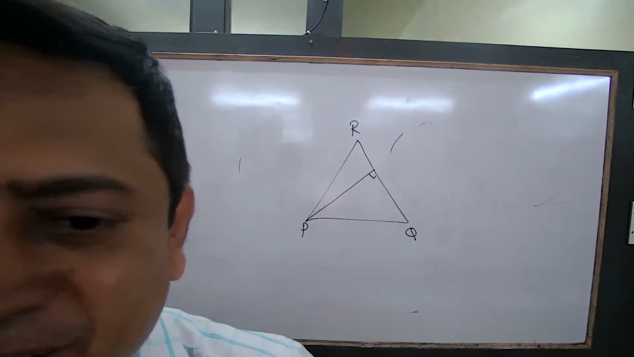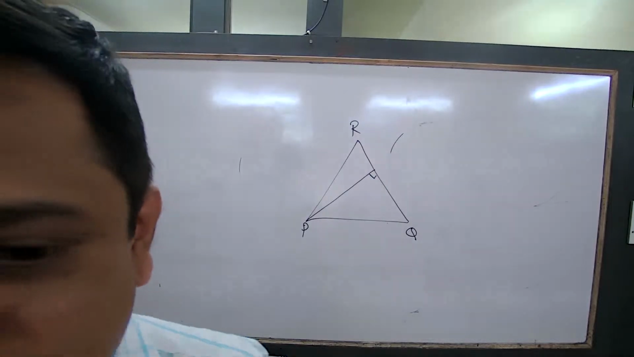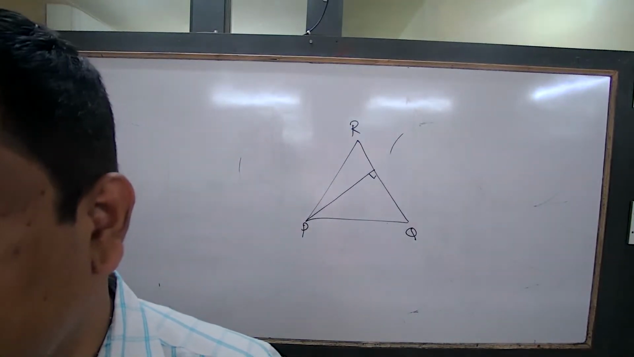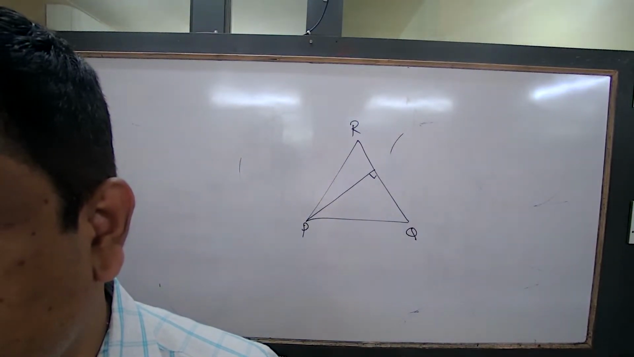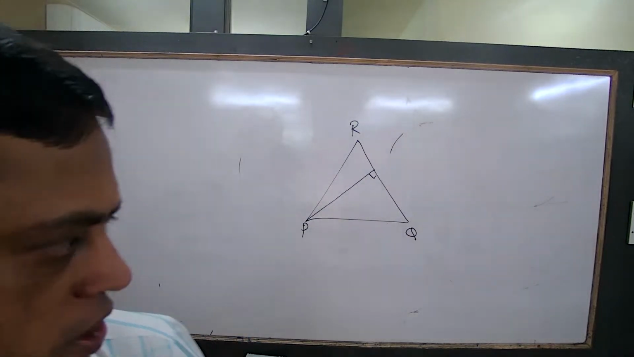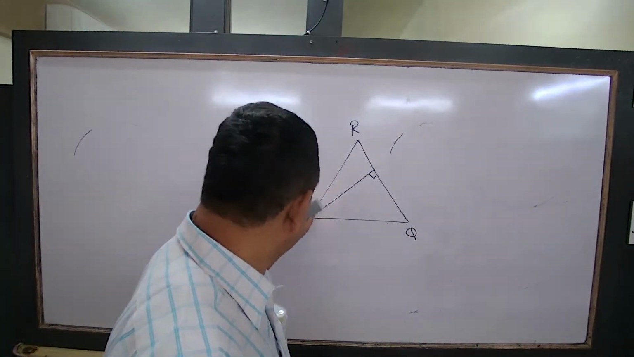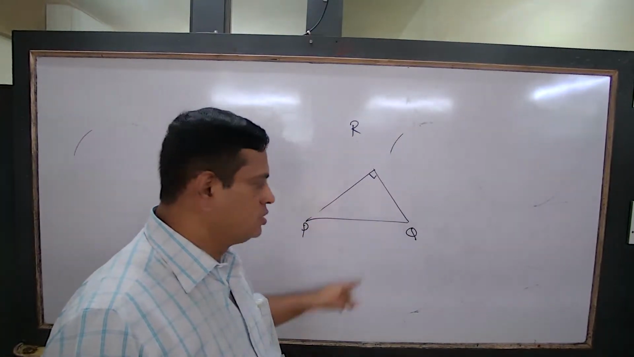Perpendicular is the height, the other one is the base. In a right triangle, what is the base and height? They are the sides other than the hypotenuse. Yes or no? If I take this one, this is the base and